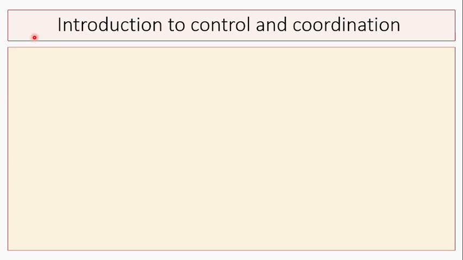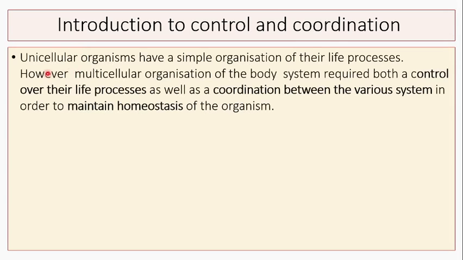Friends, control and coordination is the most important process among all the different life processes. So let us see the introduction to control and coordination. As we know, unicellular organisms have the simplest organization of their body and life processes. However, multicellular organization of the body requires both control over life processes as well as coordination between the various systems in order to maintain homeostasis of the organism.